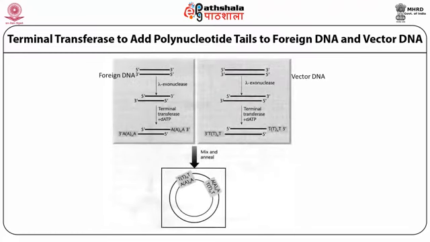How does terminal transferase add polynucleotide tails to foreign DNA and vector DNA? The mechanism is that we take the foreign DNA and vector DNA, then treat with lambda exonuclease. After that, terminal transferase and dATP are added. So what happens? At the 3' ends, nucleotides are added by the terminal transferase. Both vector DNA and foreign DNA are now mixed and annealed, and they are ligated. So we have the recombinant DNA.